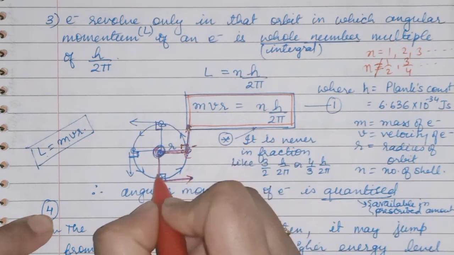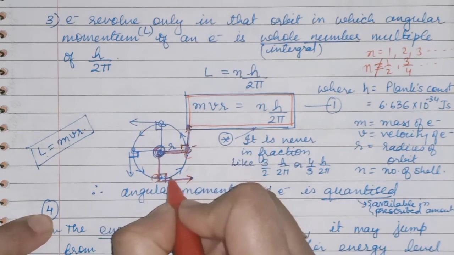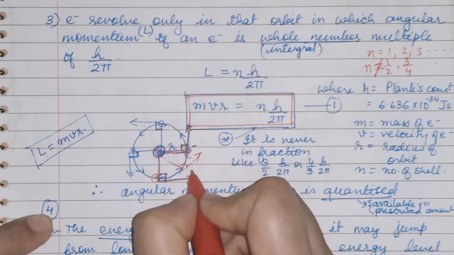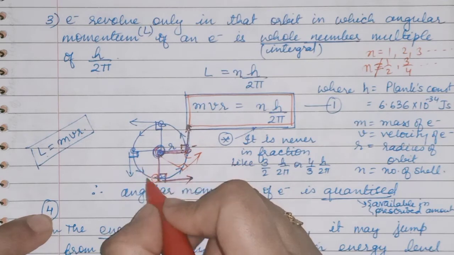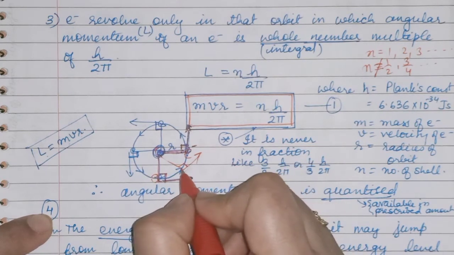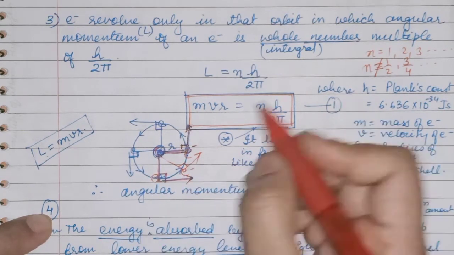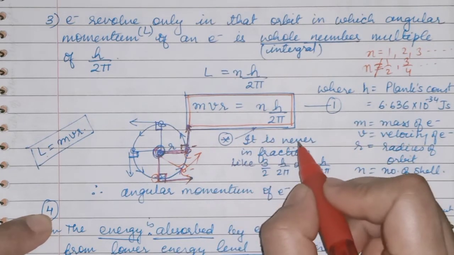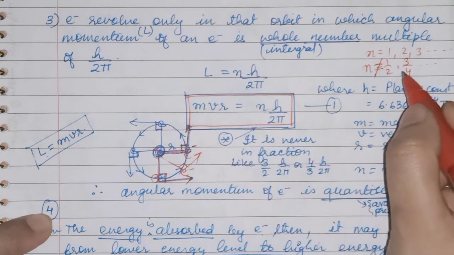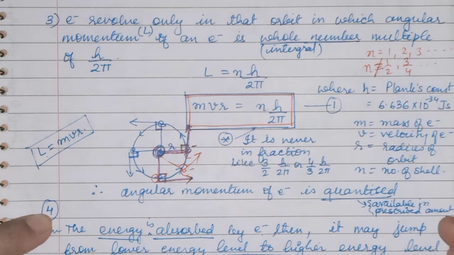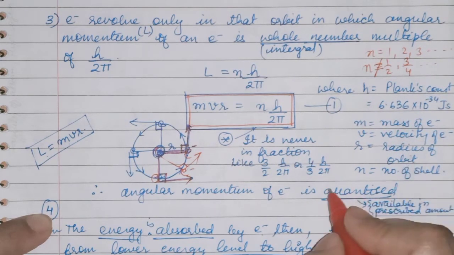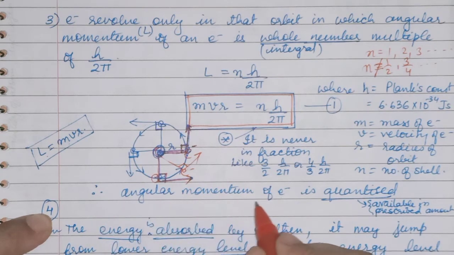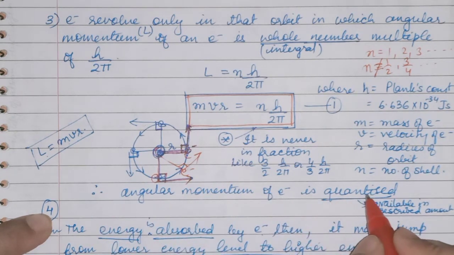So when the electron is here, it will be 90 degrees. When the electron is here, this will be 90 degrees. Wherever the electron is moving like this, momentum is acting on it, and that momentum is known as angular momentum. It is never in fraction, as I have told you. It is always a whole number ratio. And therefore you can say that the angular momentum of the electron is quantized.